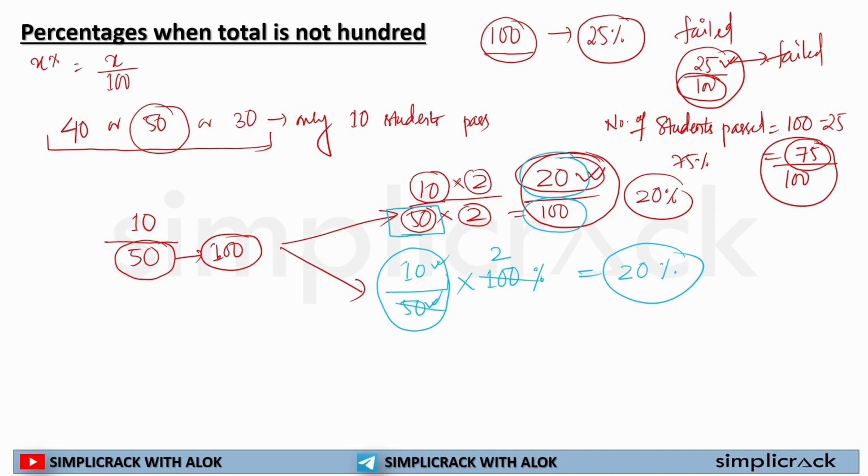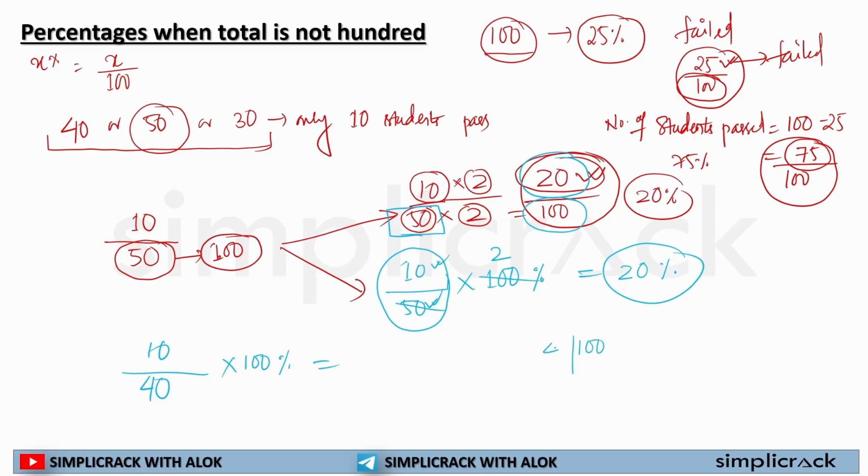If the case is about 40 students, then what will we do? Let's see. In the examination, 40 students appeared, and out of 40 students, 10 students passed. We will always follow the easiest method. What was the easiest method? We will simply multiply by 100, put a percentage symbol, and then solve it. Now I have to divide 100 by 40. How do I do that?